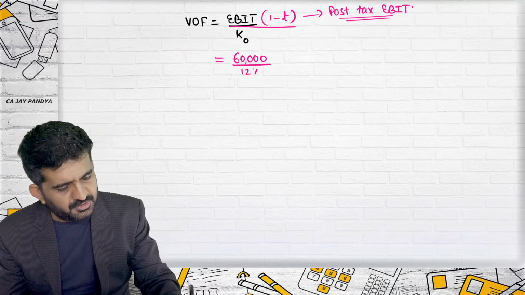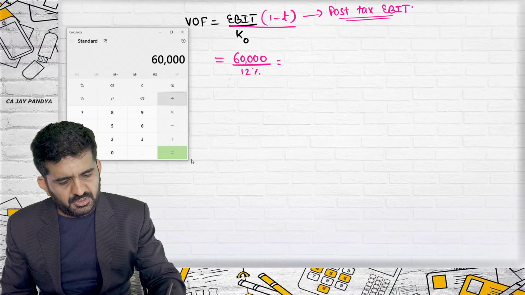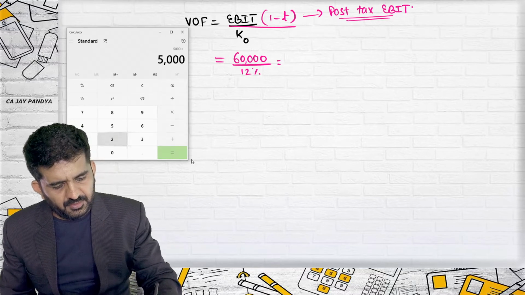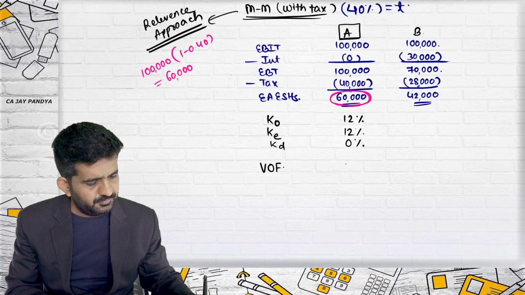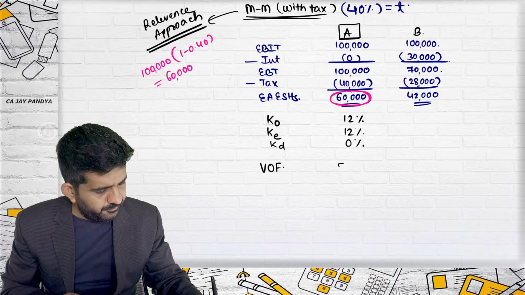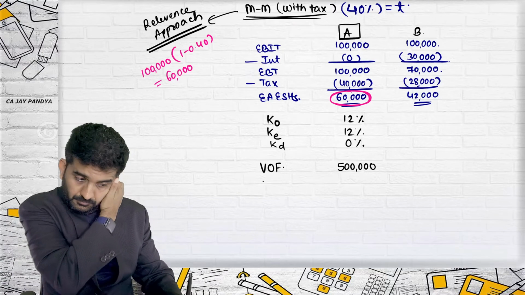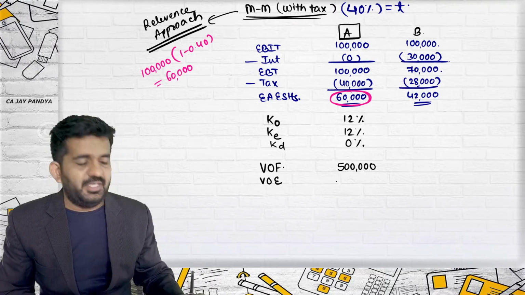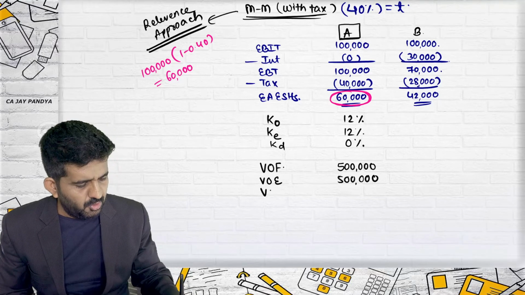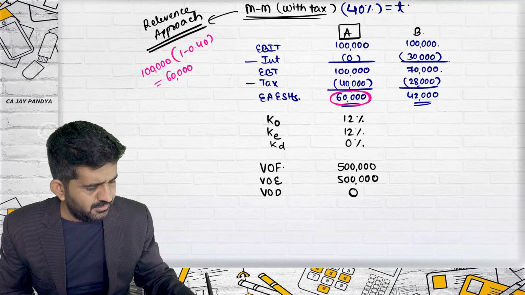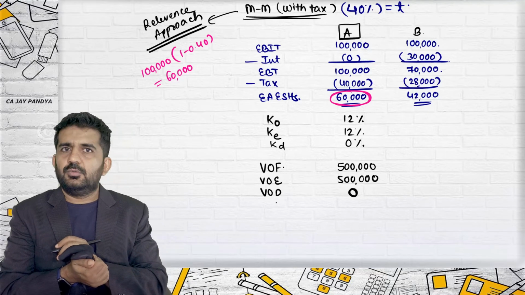KO is 12%. 60,000 divided by 12 multiplied by 100, which is 5 lakhs. So value of firm is 5 lakhs. Value of equity is also 5 lakhs, because value of debt is 0.